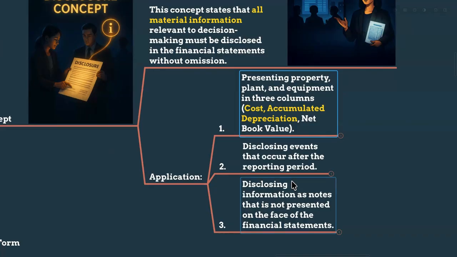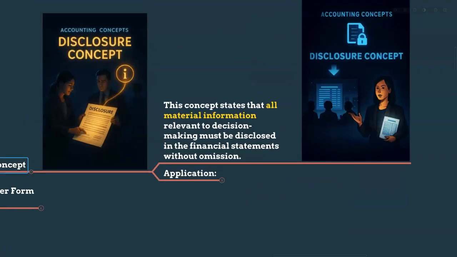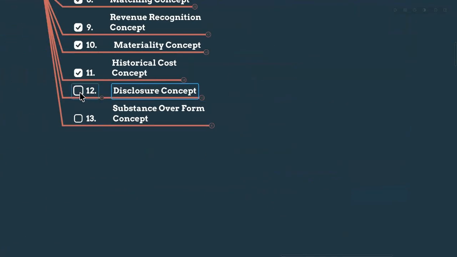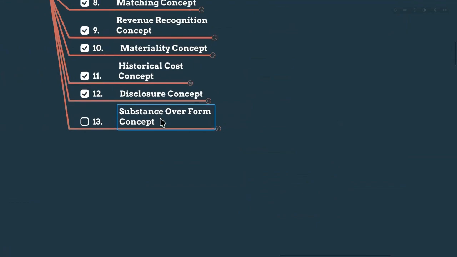Even though this is not recorded in the main statements, she didn't record it as an expense or provide it as a provision, but still she's providing it in the notes. That is the disclosure concept, because that is very important to take a decision. So this will give the user very complete information to make an informed decision. That is about this disclosure concept. We have to provide all the material important information to the users. Even if it is not in the numbers, we have to provide it in the notes.